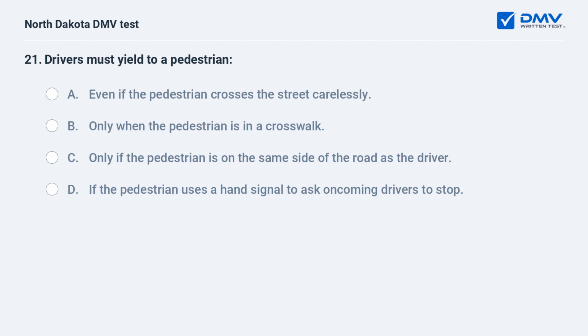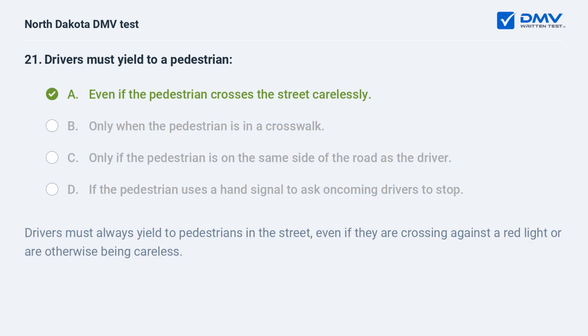Drivers must yield to a pedestrian: A. Even if the pedestrian crosses the street carelessly. B. Only when the pedestrian is in a crosswalk. C. Only if the pedestrian is on the same side of the road as the driver. D. If the pedestrian uses a hand signal to ask oncoming drivers to stop. A. Even if the pedestrian crosses the street carelessly. Drivers must always yield to pedestrians in the street, even if they are crossing against a red light or are otherwise being careless.